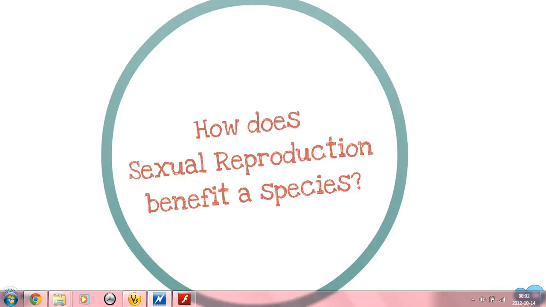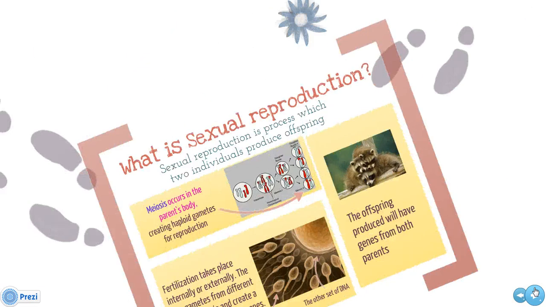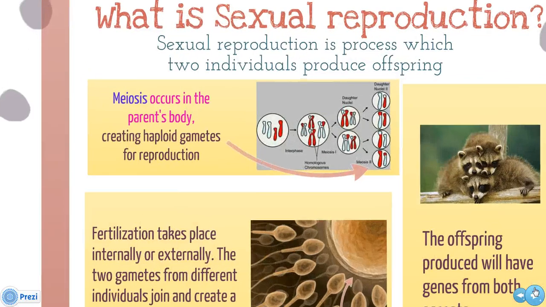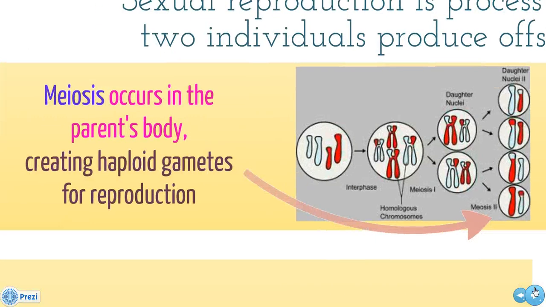How does sexual reproduction benefit a species? First of all, what is sexual reproduction? It is a process in which two individuals of the same species produce offspring. Meiosis occurs in the parent's body, creating gametes that only contain one half of the genetic information.